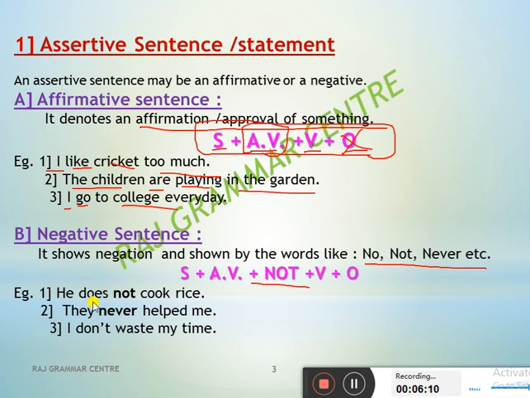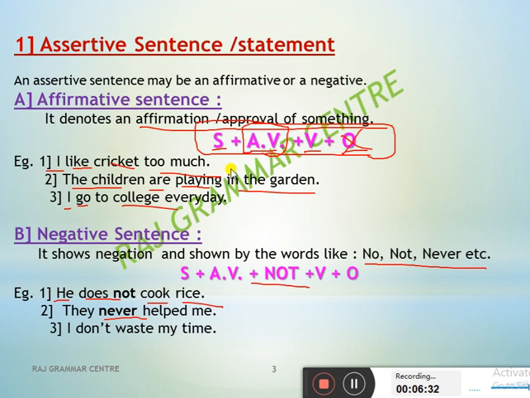See, he doesn't cook rice. Subject, auxiliary verb, verb, object. They never helped me. See here, never is here, that is why don't use not. I don't waste my time. So what is the difference here? How will you remember this one?